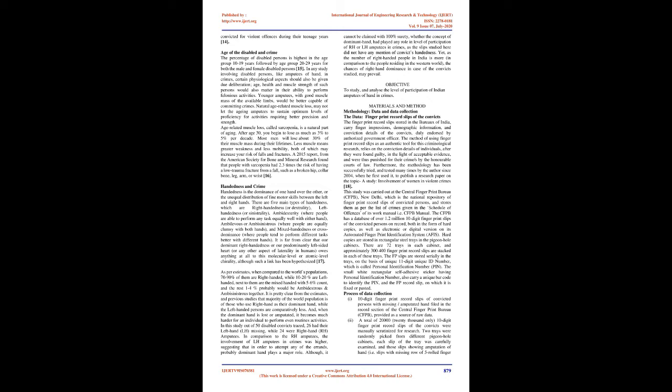14. Age of the disabled in crime. The percentage of disabled persons is highest in the age group 10 to 19 years, followed by age group 20 to 29 years for both the male and female disabled persons.